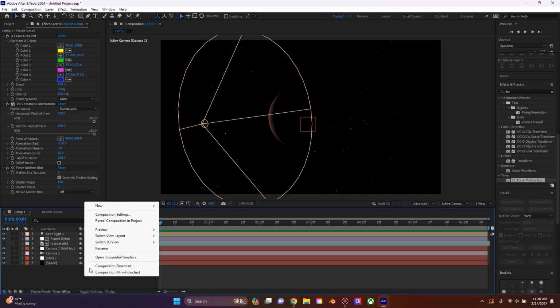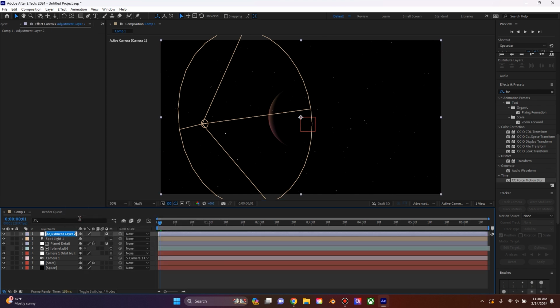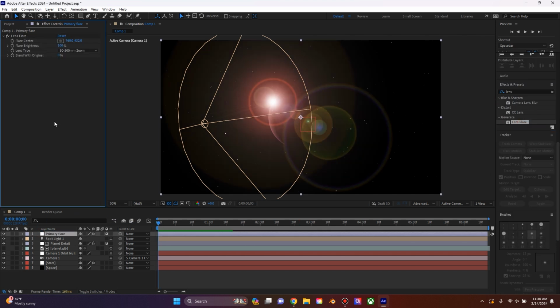And so to do that, we're just gonna right click and create a new adjustment layer. And this is gonna be our primary flare. Then I'm going to add a lens flare effect to that, because the flare is a 2D layer, and if you make it a 3D layer, the effect just won't work. We need to just track the sun by hand.